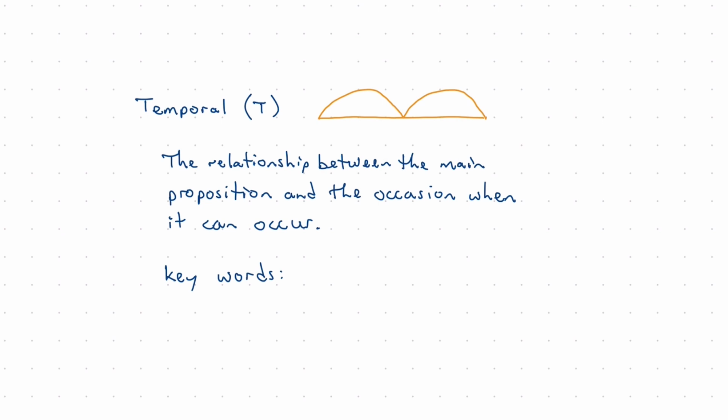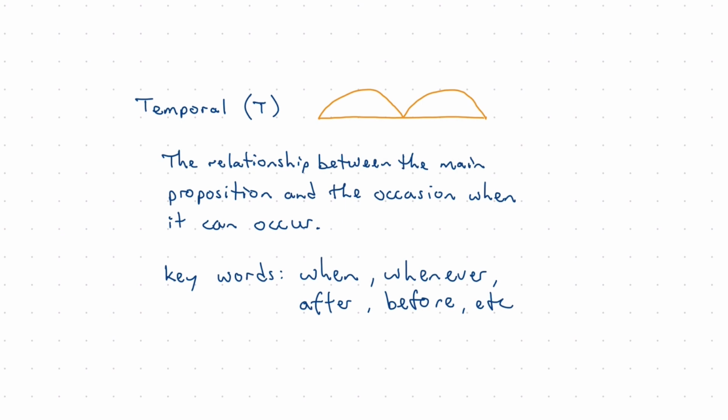You'll notice the key words for this are words like when, time words, whenever, after, before, etc. You'll see other words that also denote time, but often when or whenever will be your main clues there.